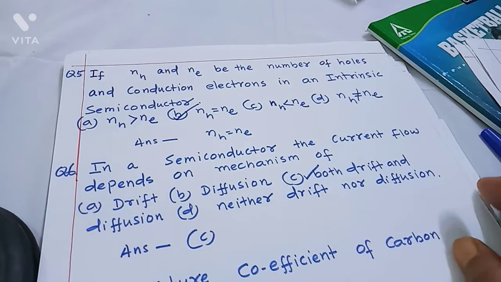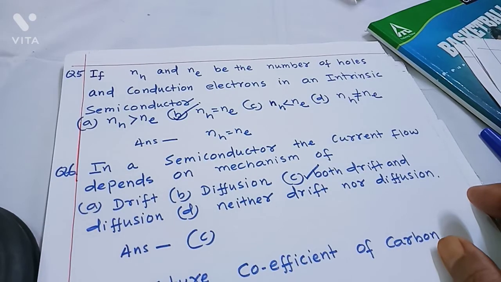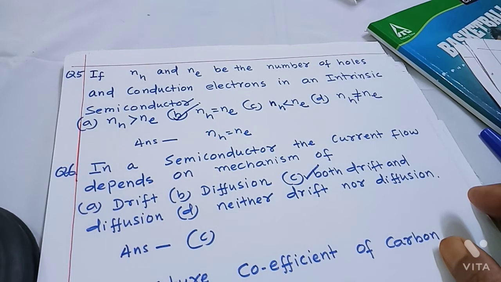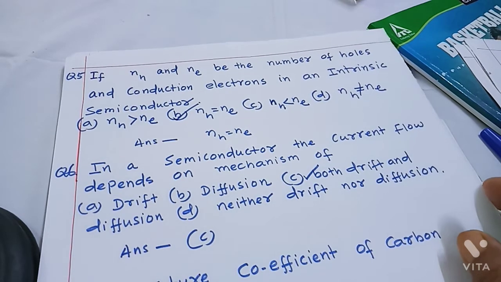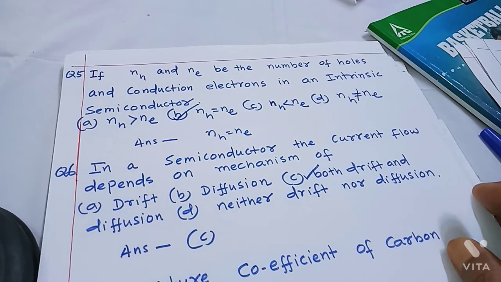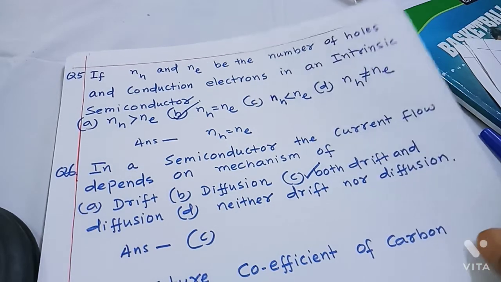Next question is, if NH and Ne be the number of holes and conduction electrons in an intrinsic semiconductor, then what is the correct choice? A, NH greater than Ne; B, NH equal to Ne; C, NH less than Ne; D, NH not equal to Ne. In intrinsic semiconductor, as you know, at any temperature, the number of holes is the same as the number of electrons. So the correct choice, answer is B.